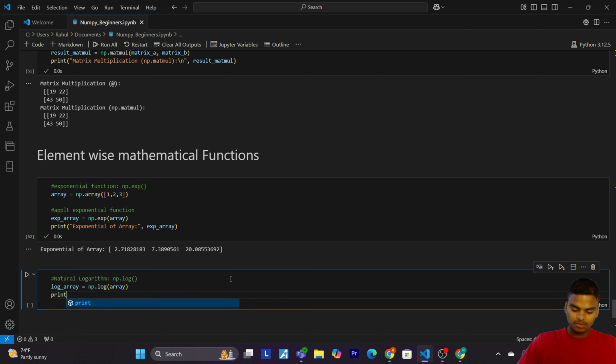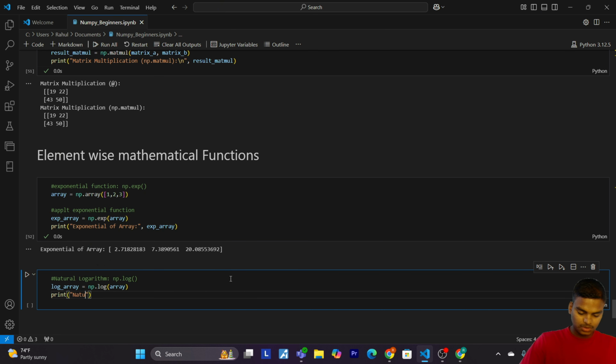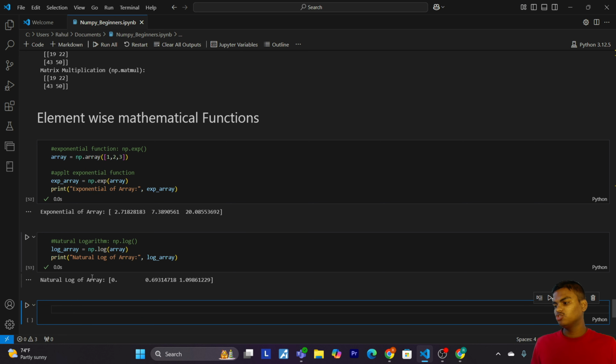Now print the natural log of the array. So now let's pass log_array and run the cell. So we got the natural log of the array. Now let's understand what happens. The np.log function computes the natural log for each element in the array. Again, the result is an array with values.